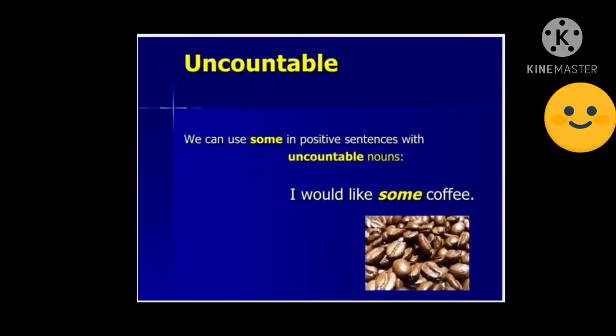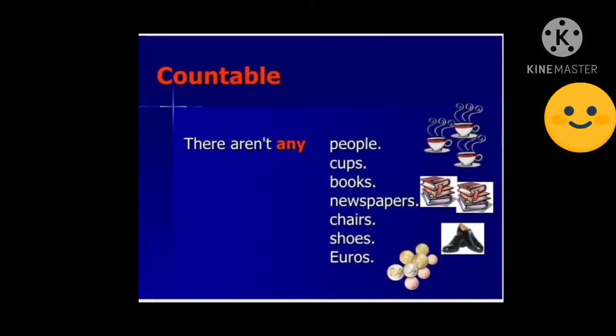Uncountable: we can use some in positive sentences with uncountable nouns. I would like some coffee. So, some means maybe a cup or a little, not certain. Countable: there aren't any people. In negative sentences we use any, and in interrogative sentences also we use any. So, there aren't any people, any cups, any books, any newspapers, any chairs, any shoes, any euros. Remember, we use any with negative sentences and interrogative sentences, and we use some with positive countable plural nouns.